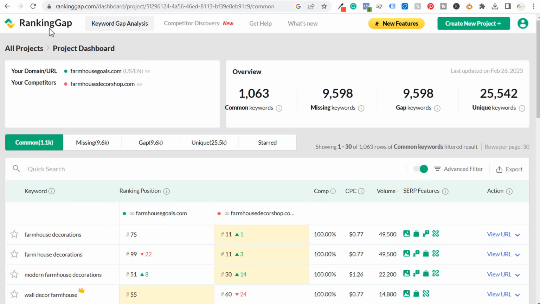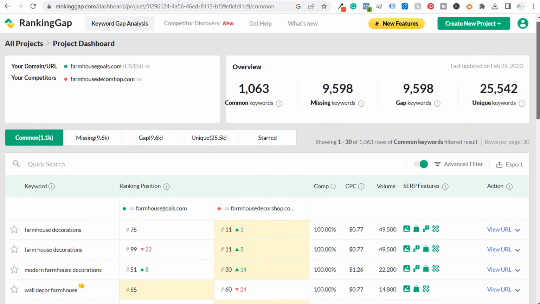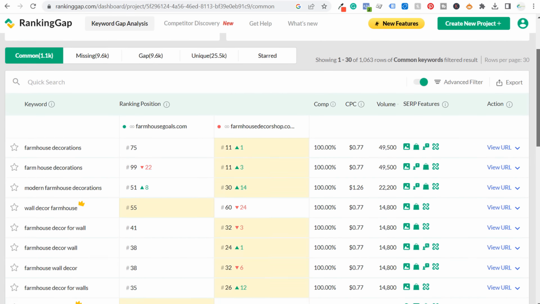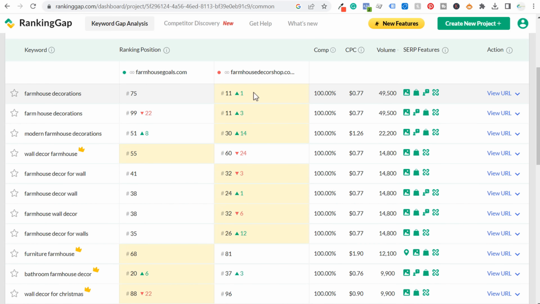Now, this is a completely free tool. I wouldn't be surprised if they make this a paid tool very shortly. They do have a paid program with rankinggap.com, but they give us a lot of information for free. So if you enter these two domains, what you can see are some of our common keywords, and they're actually showing me the ranking position for some of these different keywords, where I'm ranking higher than them and where they're ranking higher than me.